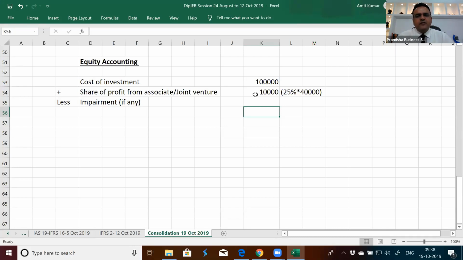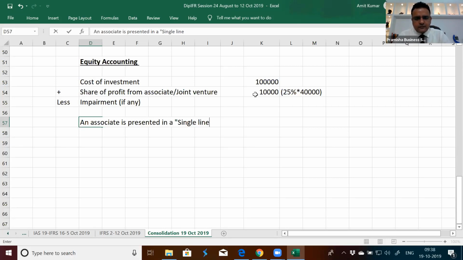So this is the accounting being done for associates and joint ventures. We'll discuss it in more detail when I'm discussing IFRS 11 joint arrangements about joint ventures. Equity accounting for an associate is simple: if there is an investment of more than 20% and less than 50%, it is considered your associate, and you need to show it in a single line item. So an associate is presented in a single line in the balance sheet and P&L.